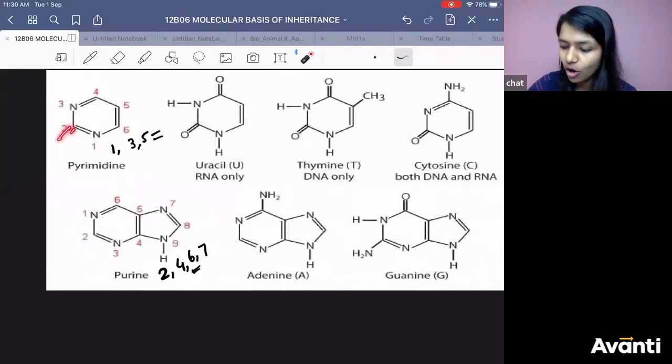We have added an oxy group here and an amino group here. So 2 oxy, 4 amino pyrimidine. This is the second position and this is the fourth position. That is cytosine.